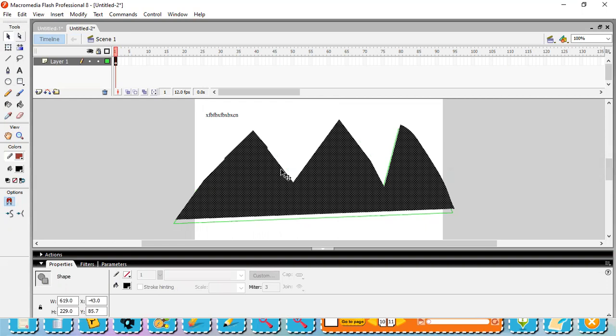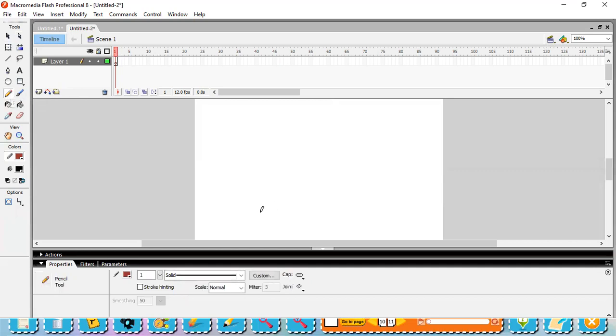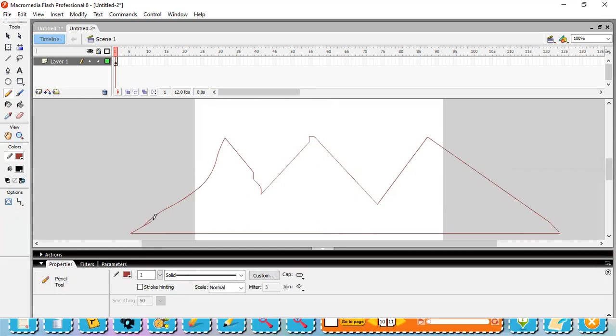So here I'm going to show you one simple animation for today, which you can watch and practice. Next week onwards, we will learn in more detail. Here we are going to make a sunrise animation. I have selected the pencil and I'm going to draw a mountain. Okay, here I have drawn the mountain. Now I would like to fill the color.